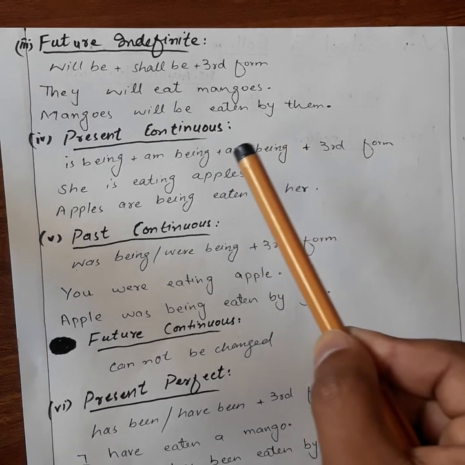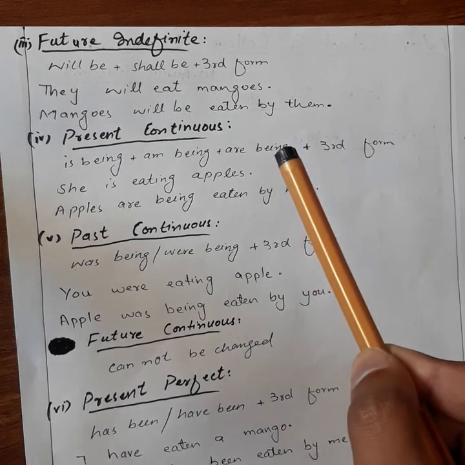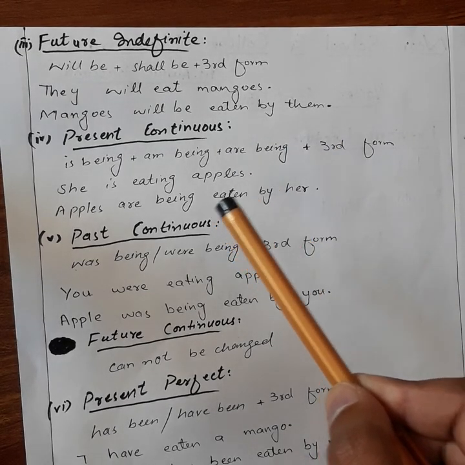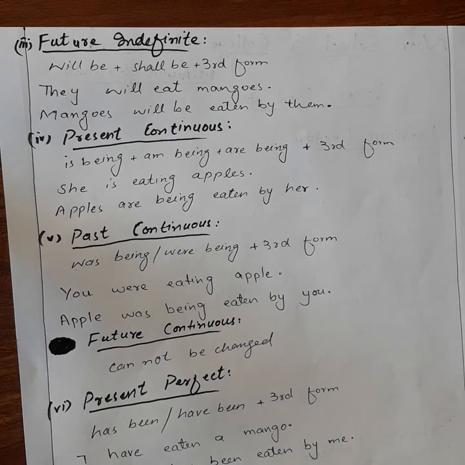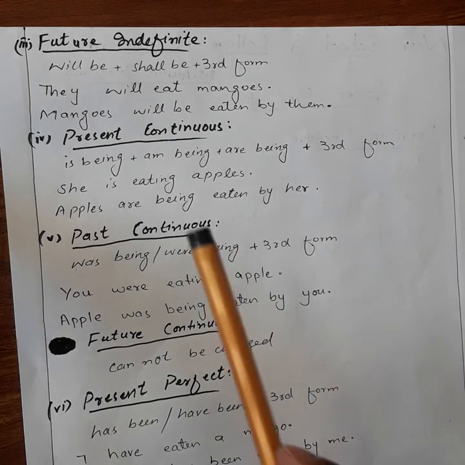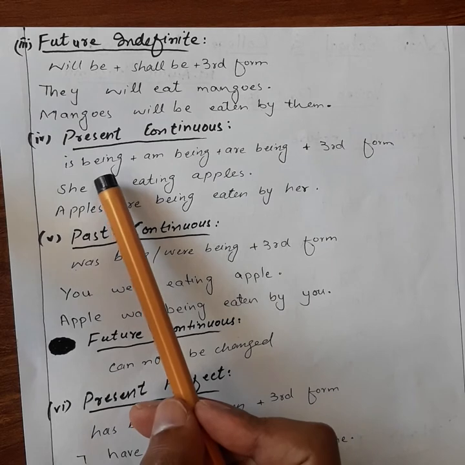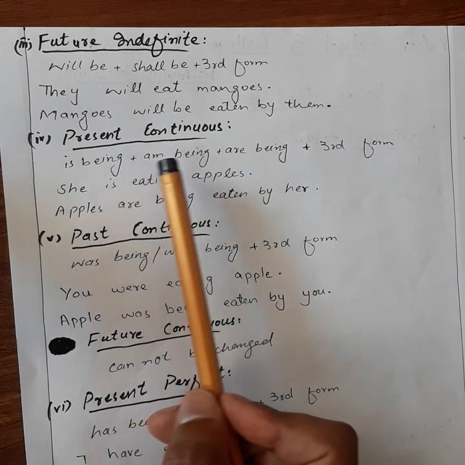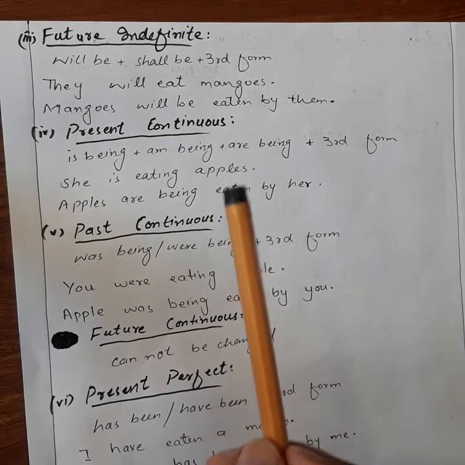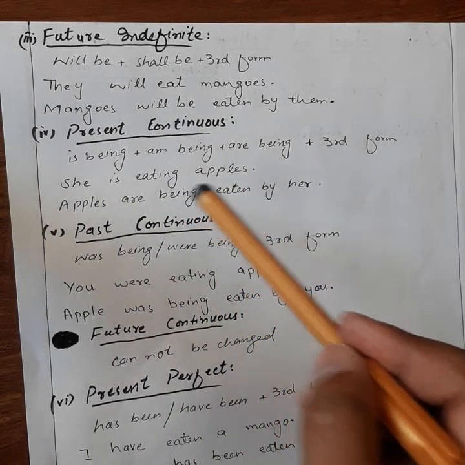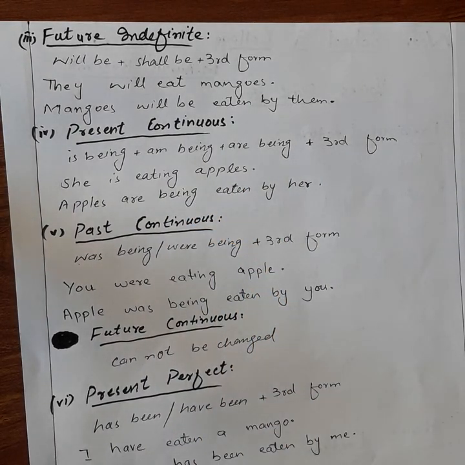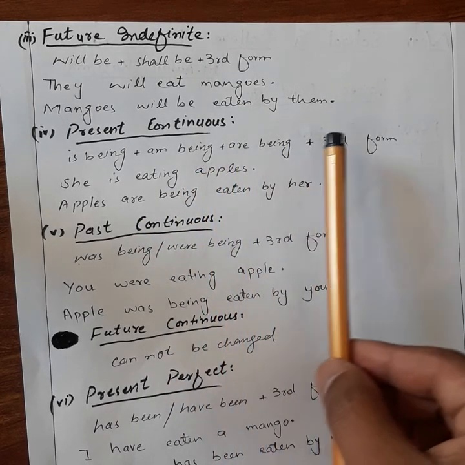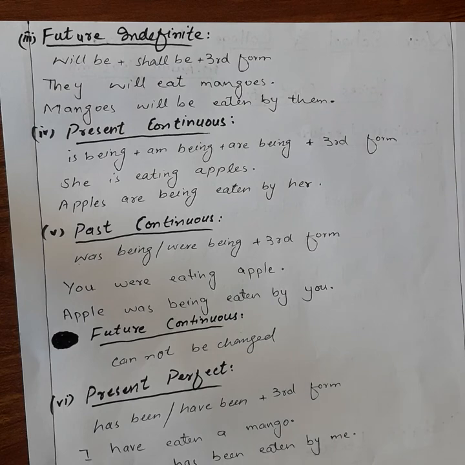If you have ing form of verb in active voice, you will use ing form of be in passive voice. So we use ing form of be in present continuous tense because in continuous tenses we have ing form of main verb in active voice. So is being, am being, are being plus third form of verb.